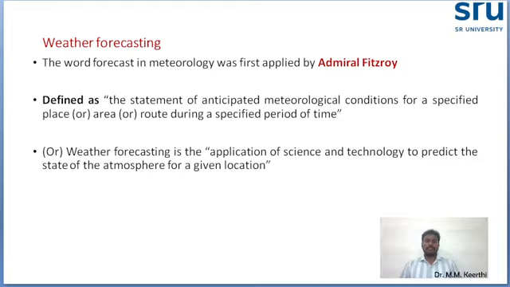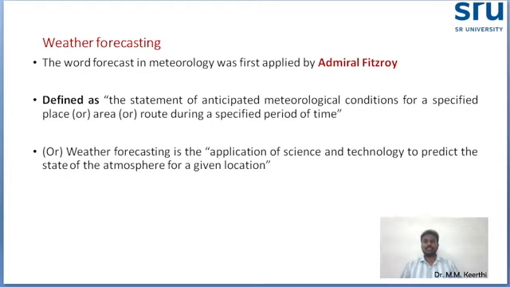So, first, what is meant by weather forecasting? The statement of anticipated meteorological conditions. We have to predict the weather for a specified place or area or any route during a specific time. So that is called weather forecasting.